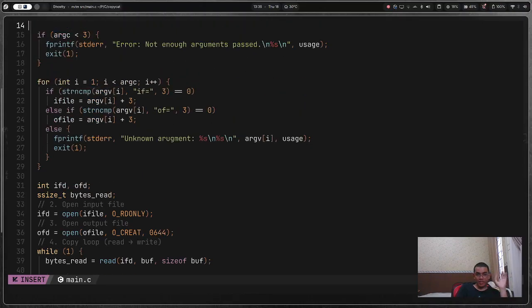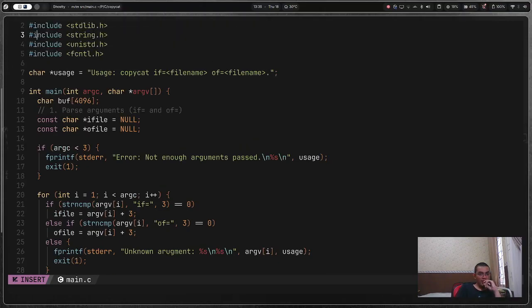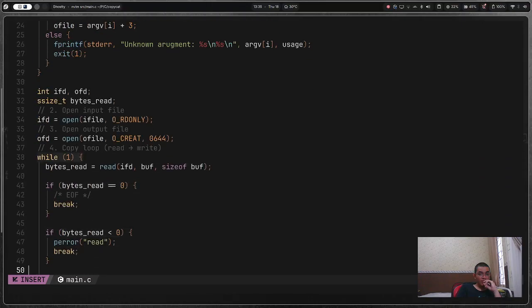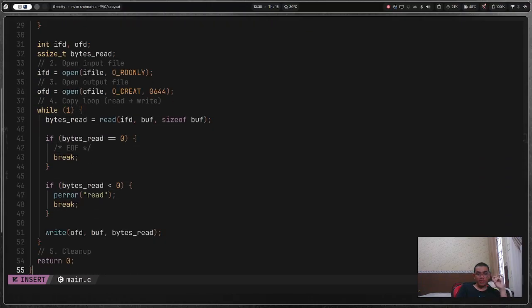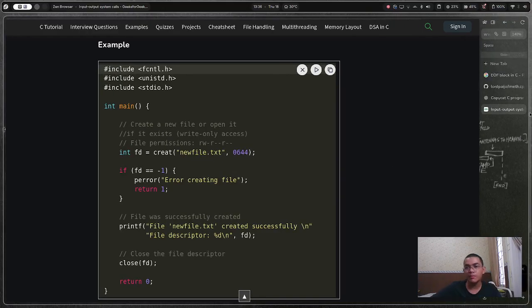We have things done here. I just need to know what to do next. We have usage everywhere, size of buff. Okay, now what to clean up?